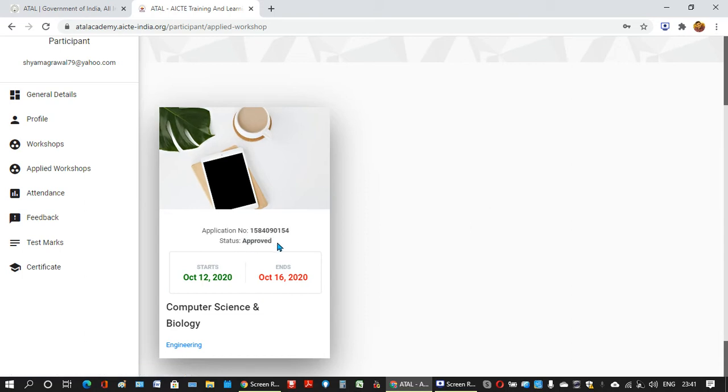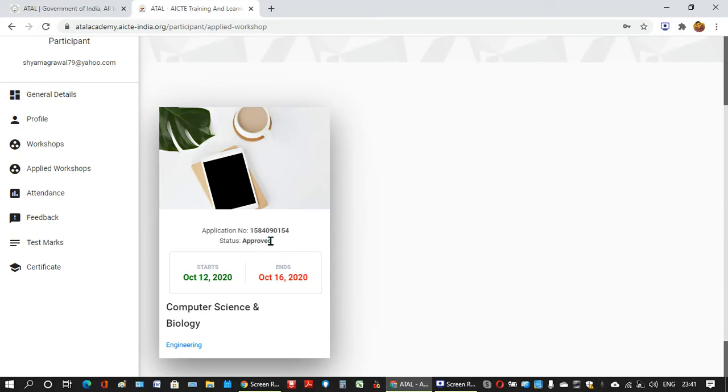It is approved. That means the coordinator has approved and now you are an approved participant. When you applied and coordinator approval was pending, here was written applied, but now it is approved.